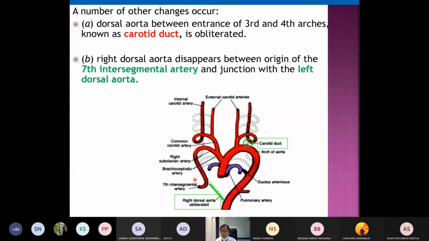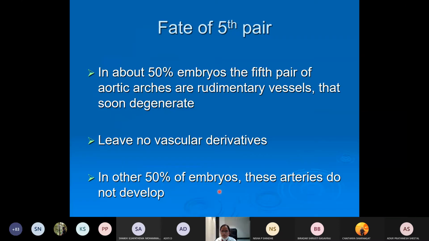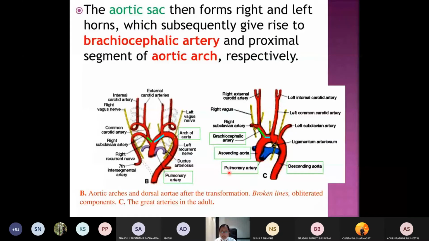So between the origin of the 7th intersegmental artery and the junction with the left dorsal aorta, this will disappear. So I hope it is clear for you all what are the various derivatives of the aortic arches. So it should be like on the tip of the tongue, you have to buy out all these things. So just go through it once, read it, then you will understand it in a better way.